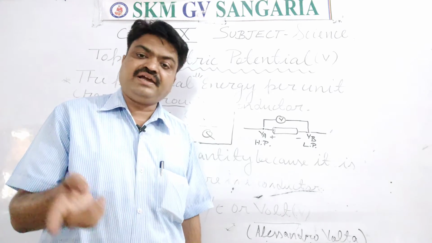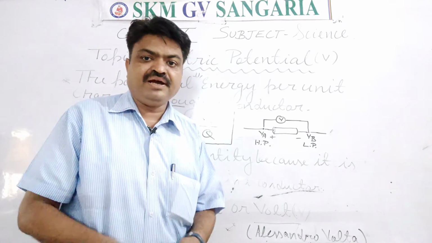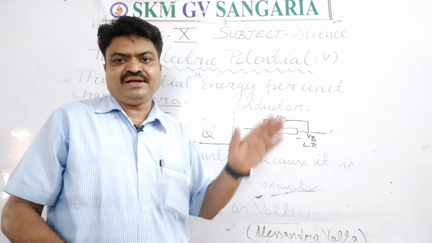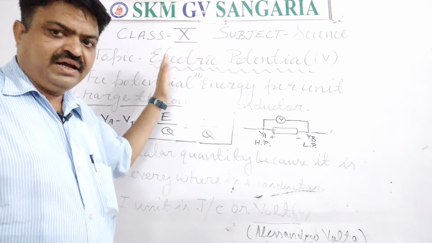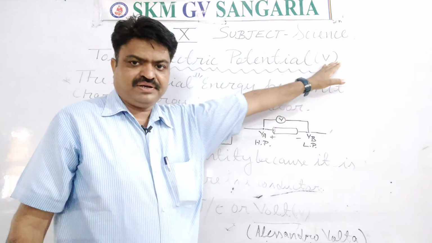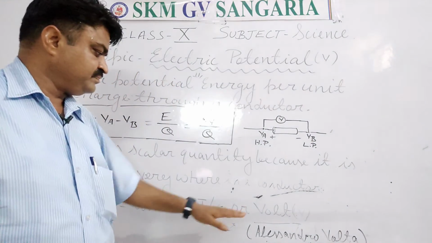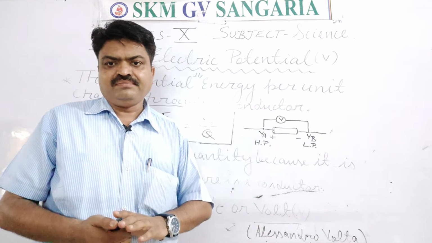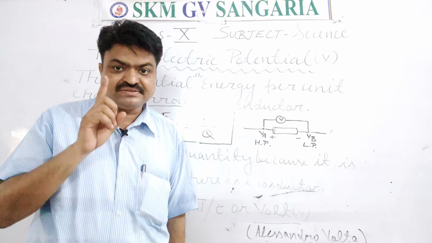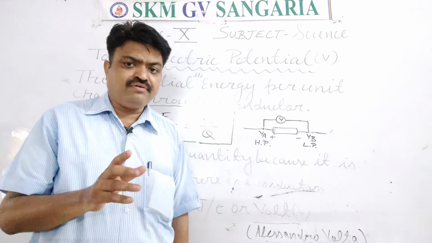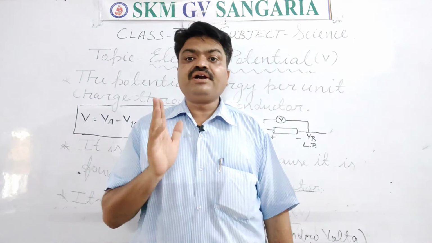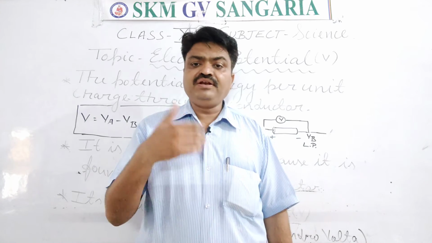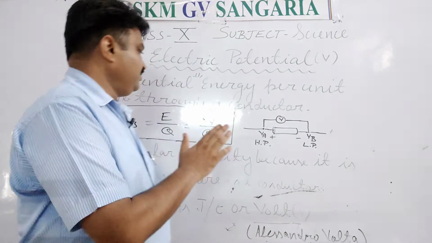And volt is symbolized by capital V. Means for the electric potential we use the same symbol, capital V, and for this SI unit we use the same symbol, V. Means the electric potential SI unit is volt. Now there is one question that is generally asked: what is 1 volt, or define 1 volt. So how will you define it? You can easily define it. How?